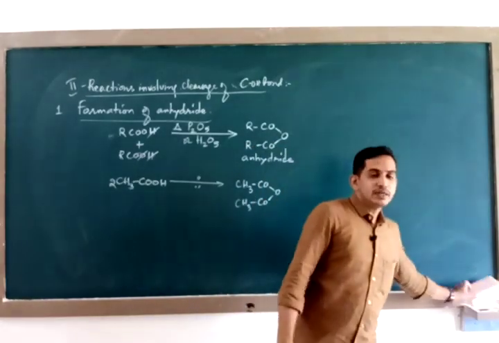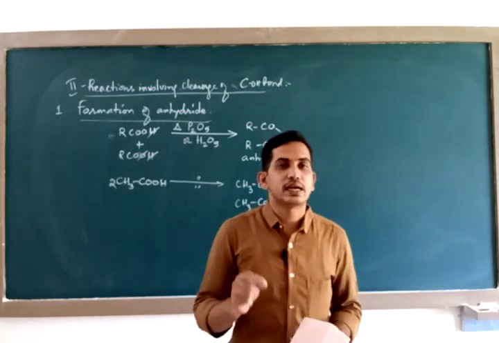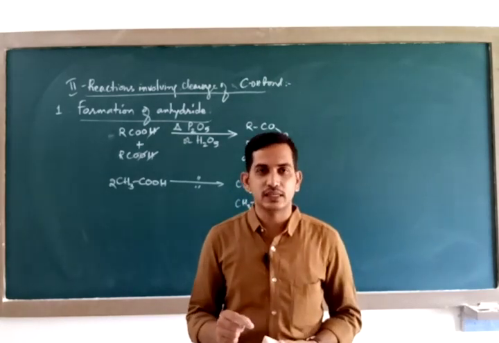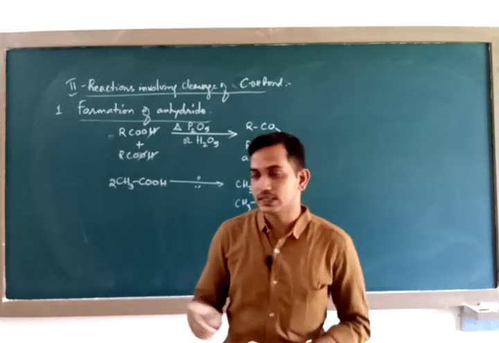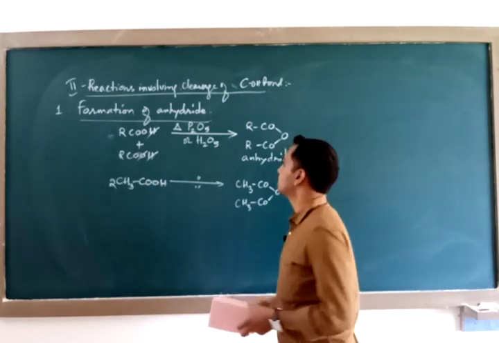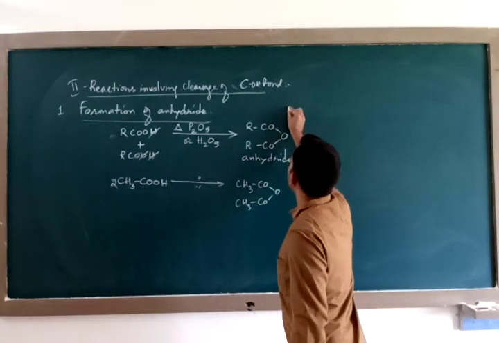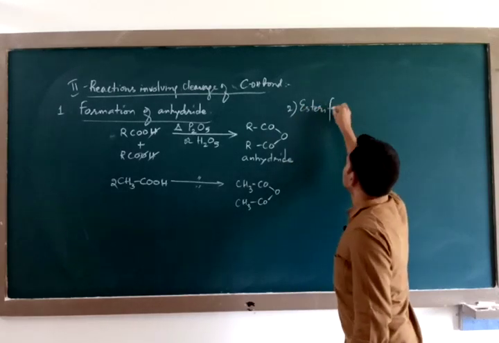How will you write the statement? Whenever carboxylic acids are heated in the presence of a dehydrating agent like phosphorus pentoxide or sulfuric acid, we get anhydrides as the product. That's all. Then you have the second property, it is esterification.